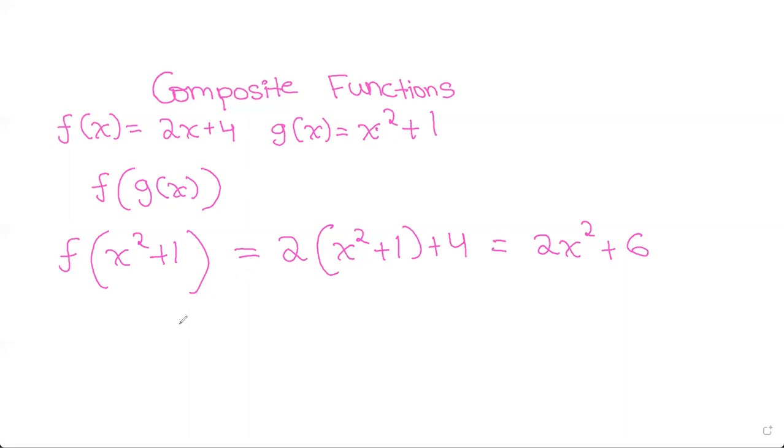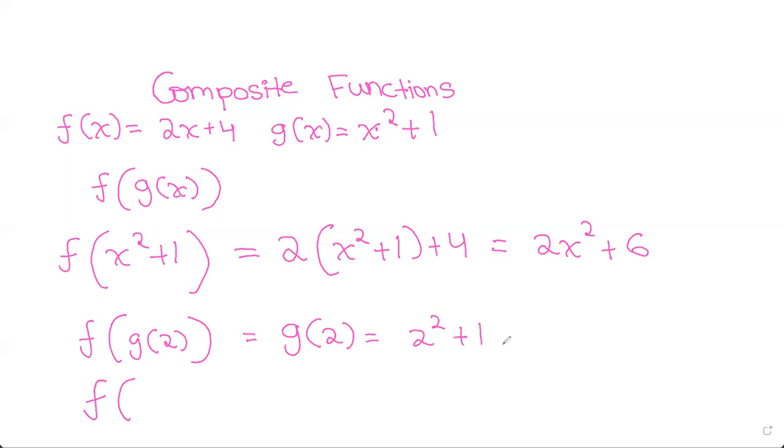Now let me tell you one more thing. What if they ask us to find f of g of 2? That means we would first have to find what g of 2 is. g of 2 would be wherever x is, you put 2. So 2 squared plus 1, which is 5. So f of 5 would be 2 into 5 plus 4, which is 14.